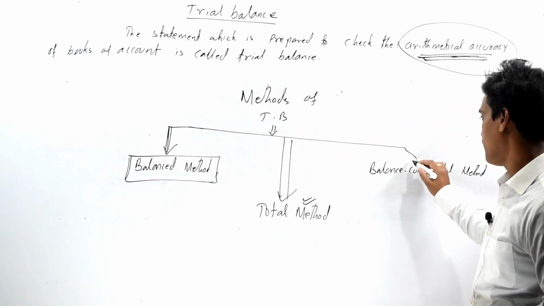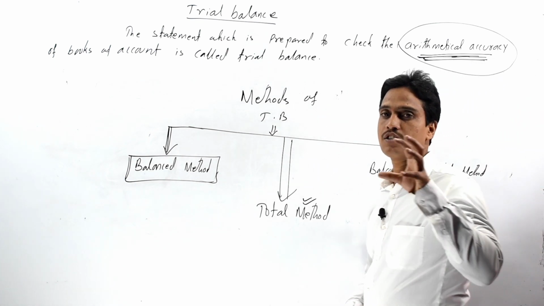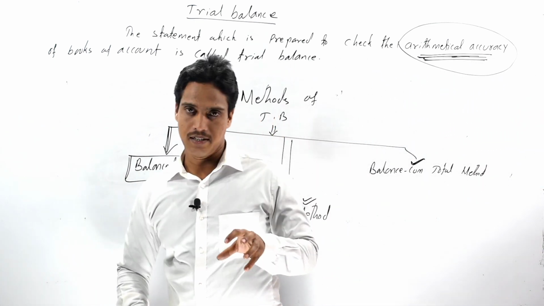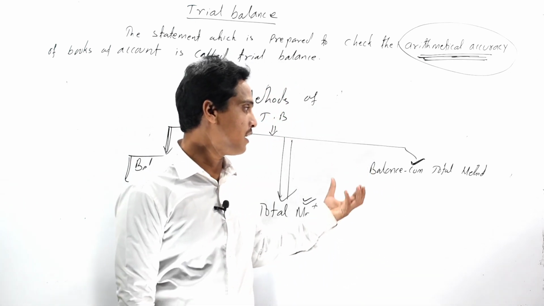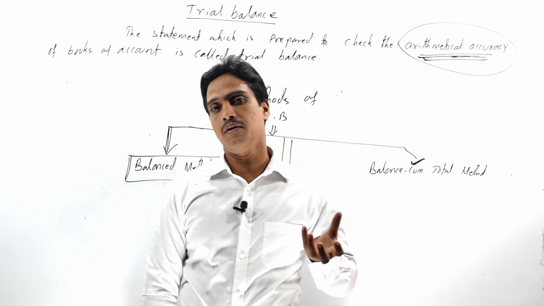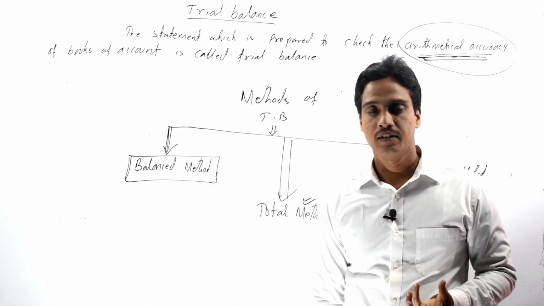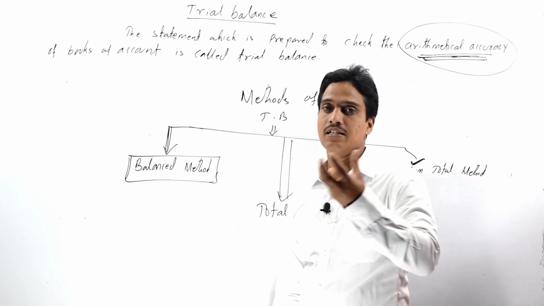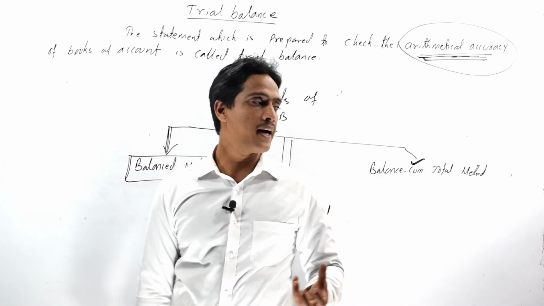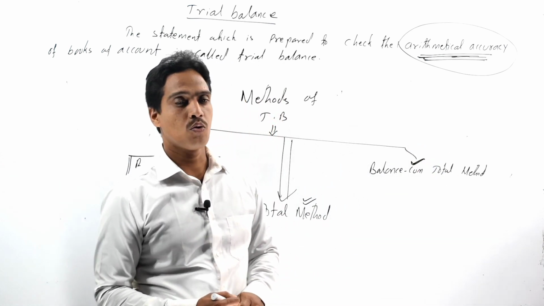Now come to our third method, that is balance cum total method. That means the method where we should consider both the balances of each ledger account and total of each ledger account for preparing our trial balance, that is called balance cum total method.